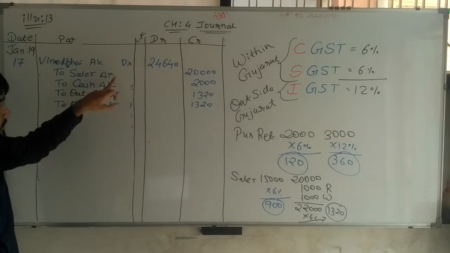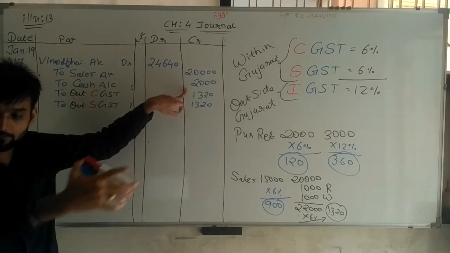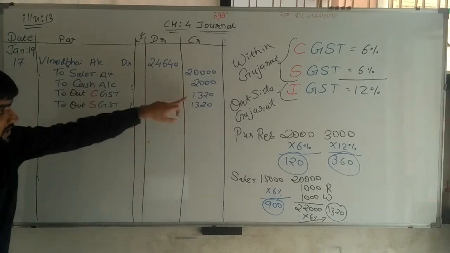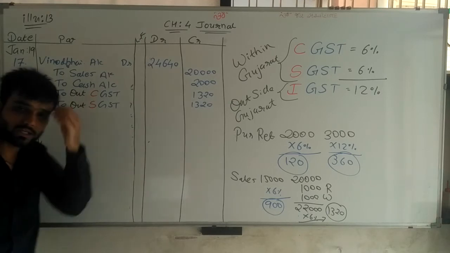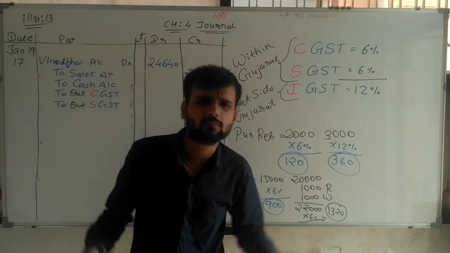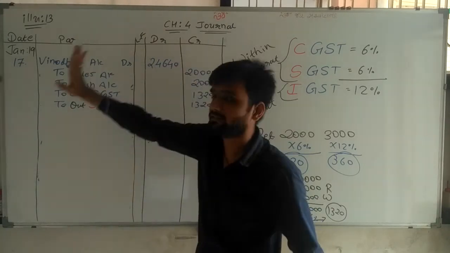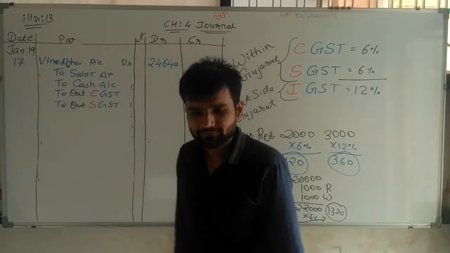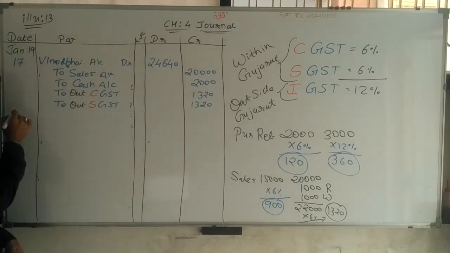From it, 20,000 is for goods. Cash paid on behalf of him, that is 2,000 rupees. 1,320 is the GST amount. In total, this amount we have to collect from Vinod Bhai. My journal entry is completed. It's a credit transaction, that's why Vinod Bhai is written. Simple. Now after 17, the 20th dated transaction is given.